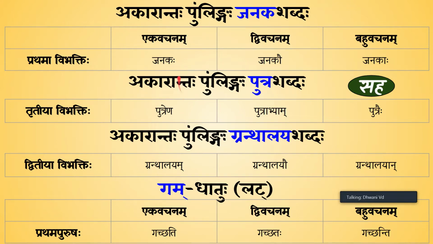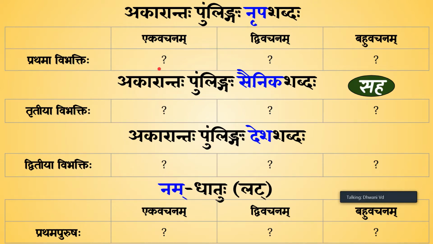If the father is taking two of his sons to many libraries, then what would the sentence be? Pause for a moment. It would be Janakaha putrabhyam saha granthalayan gacchati. Because Janakaha gacchati. Kutra gacchati? Granthalayan gacchati. Kena saha gacchati? It could be putrena, putrabhyam, putrehi, doesn't matter. Gacchati is going to be in ekavachanam as long as Janakaha is in ekavachanam.